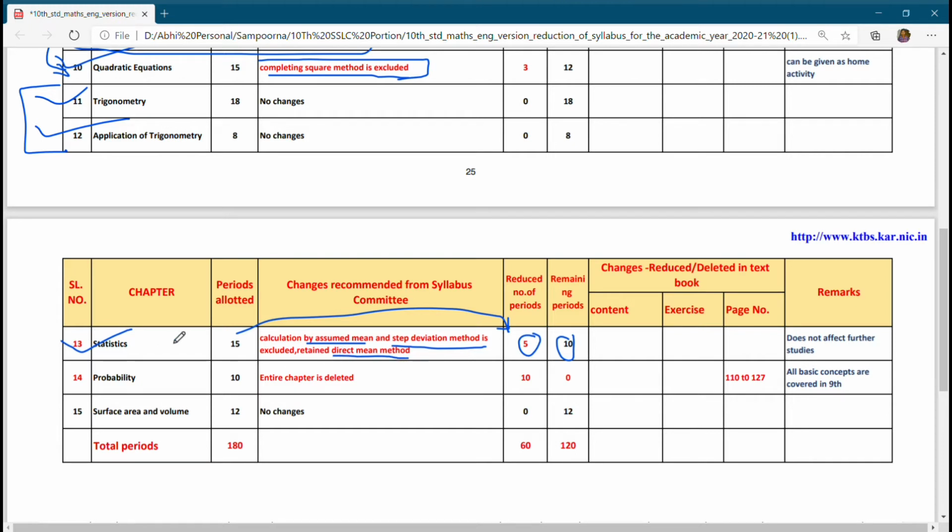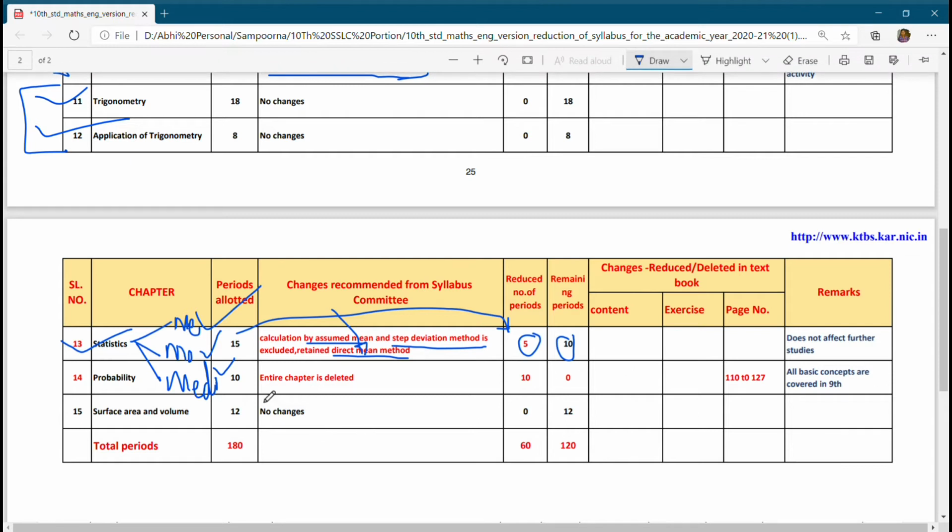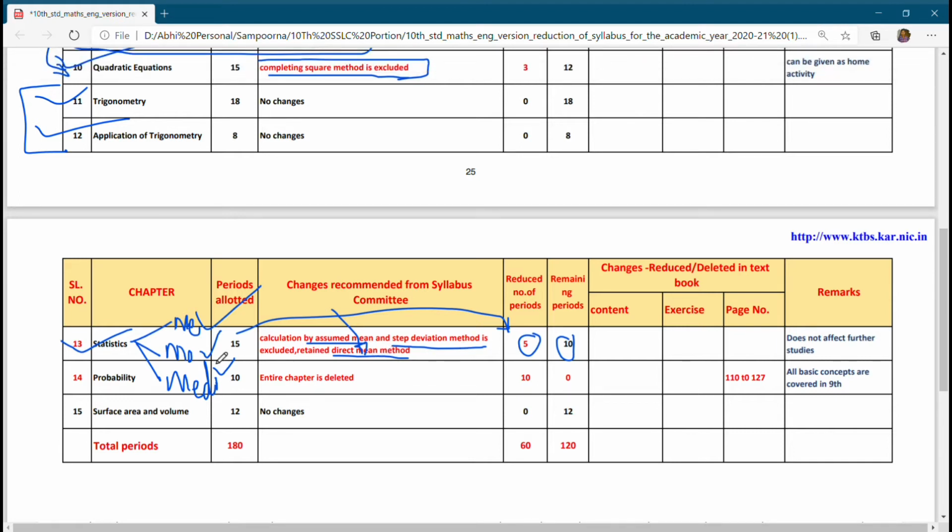In statistics we find 3 topics: mean, mode, and median. In this only one method you have to study, that is the direct method. You have to study only the direct mean method, and mode you can calculate if you know the mean and median. In median you have to study one formula, so not much affected. The assumed mean and step deviation methods are excluded, which is a good thing, because you will directly get simple questions.